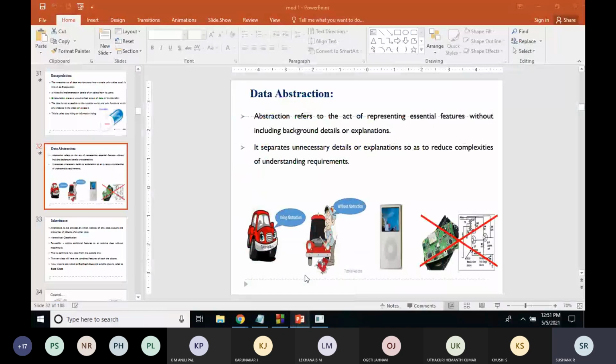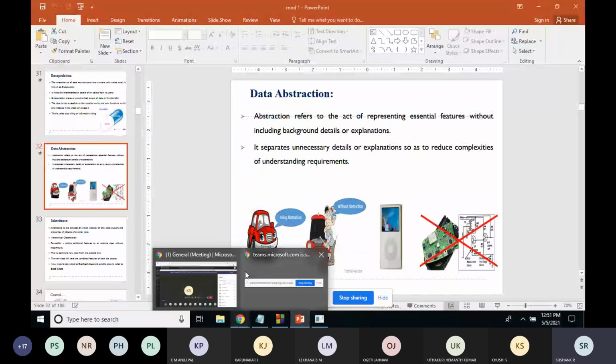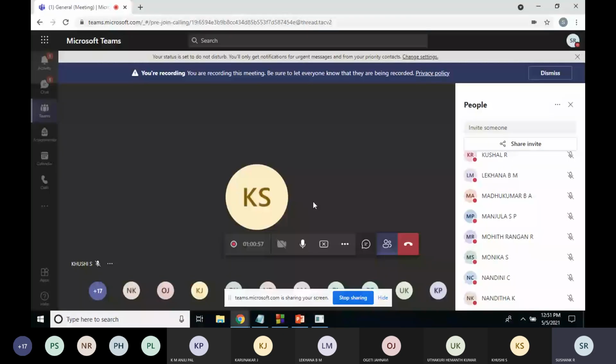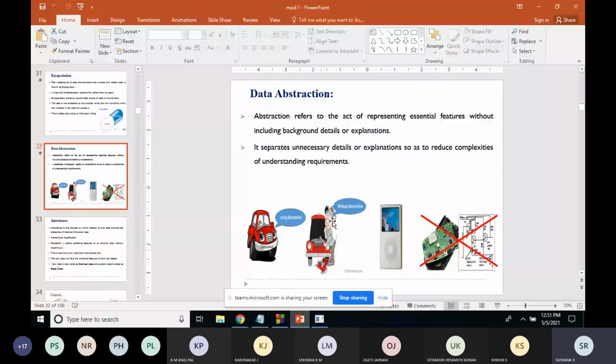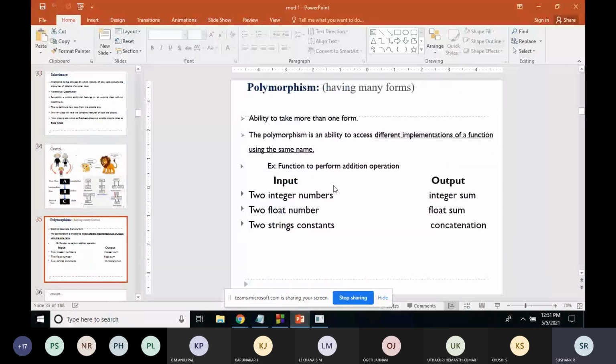So this is regarding the data abstraction. I want the class to be more interactive. So after this, we have polymorphism. Polymorphism, I'll just give some overview of this. The implementation or the programming example I'll give in the next class. Now in this class, it will take time.